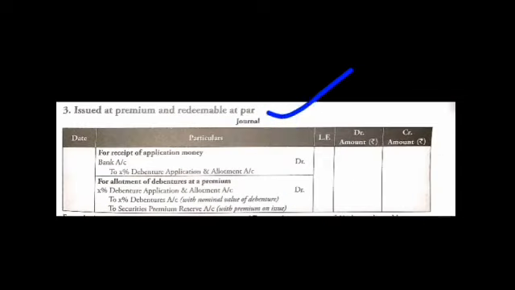Clear? Then case 3, issued at premium and redeemable at par. Redemption is at par, then issued at premium. What is the entry of premium? Bank account debit to debenture application and allotment, and obviously there is a premium. At the time of issue, we will record the premium on the credit side as it is our income.